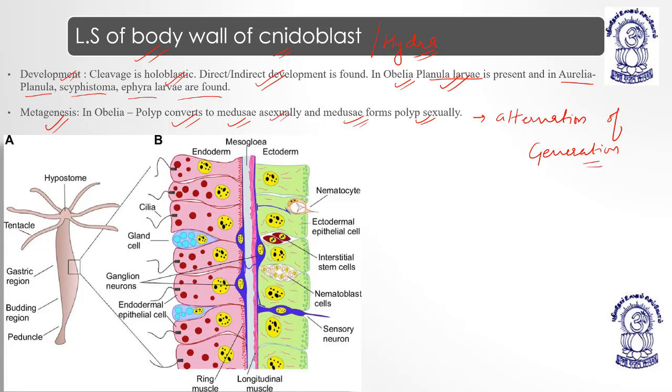Now when we talk about the histology of the body wall of Hydra, there are some important points which have to be noticed. The outermost layer is epitheliomuscular cells.